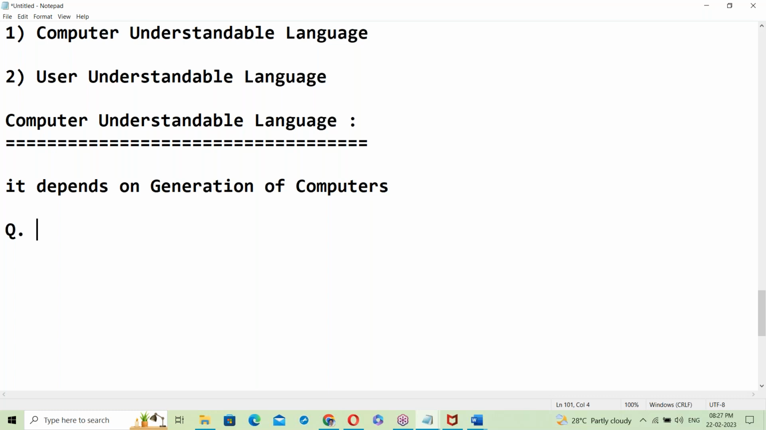One more question for you guys. Always I am asking questions. Actually, you should ask questions, but I am asking questions here. Okay, there are some basics. The question is here: how many generations of computers are there? Any idea about it? And presently, which generation of computer are we using? No idea? Of course, I'll explain.